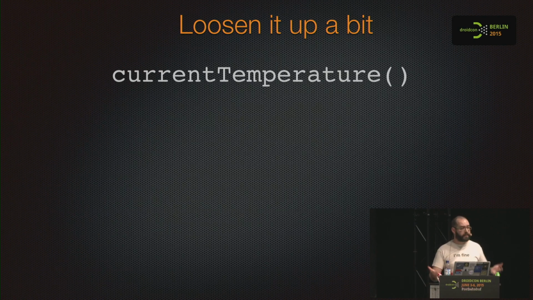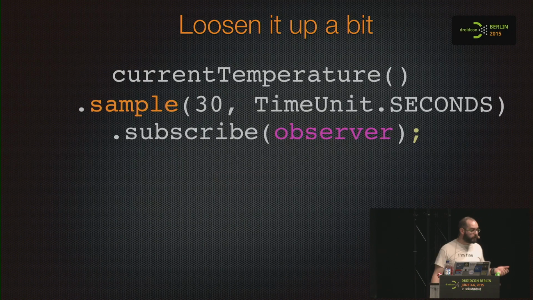Yeah, we are getting one value every second. Do you think the temperature will change so quickly? No. So we can somehow change the emission rate. Guess. Sample. Sample creates a time window.